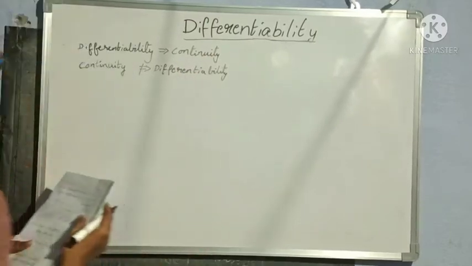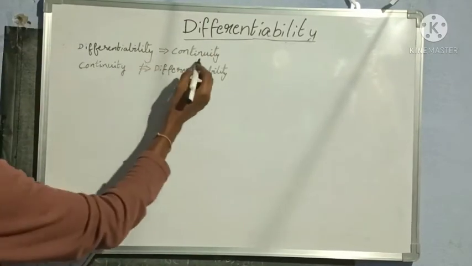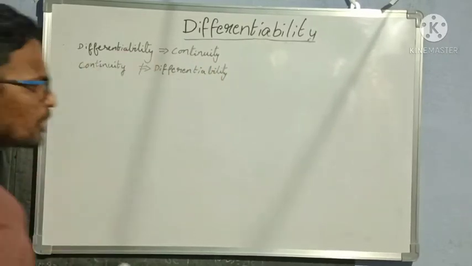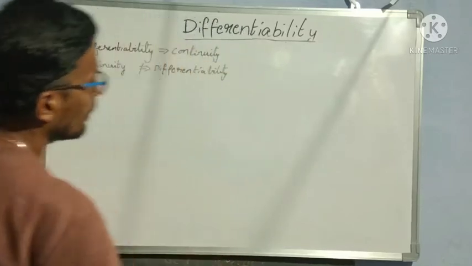Now differentiability implies continuity and continuity does not imply differentiability. What is the meaning of these two sentences?